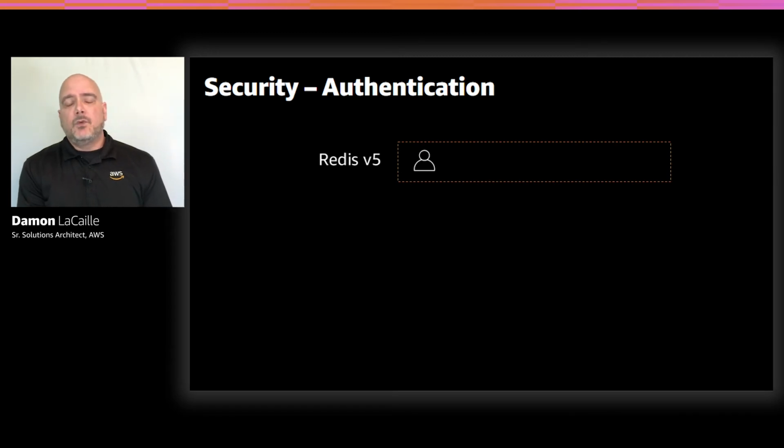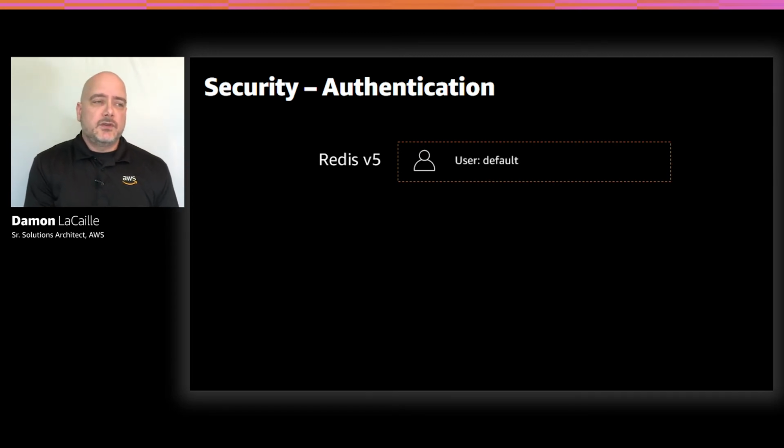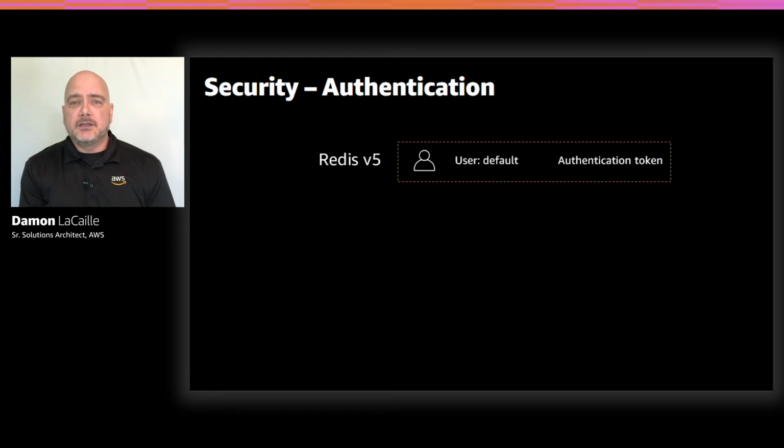The second option was to use what we call a default user, and that was the only user available, with a standard authentication token, which really can just be thought of as a simple password. And so when clients accessed a Redis cluster, and after they successfully authenticated with that authentication token, it had access to essentially all the data inside the cluster.